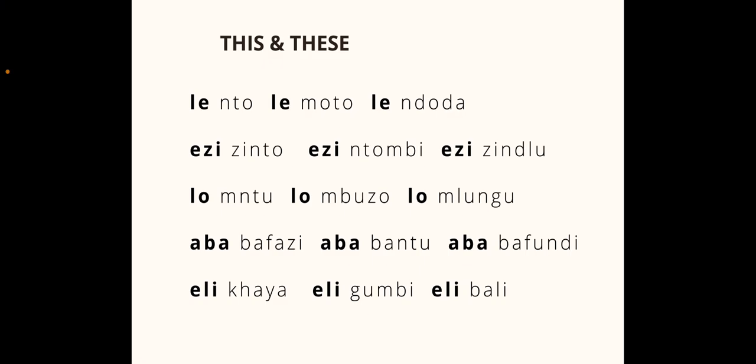And then our nouns that start with an I or an ili, but that have that l sound in their prefixes, or at least in the concords that follow, we have eli for this. So we have, instead of ikaya, the home, igumbi, the room, and ibali, the story, we get elikaya, this home, eligumbi, this room, elibali, this story.